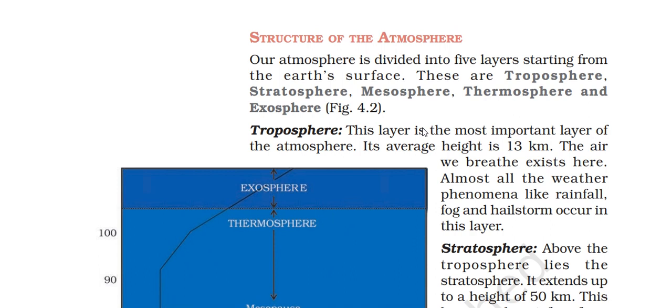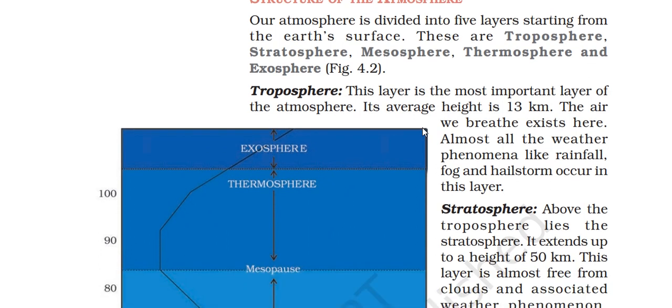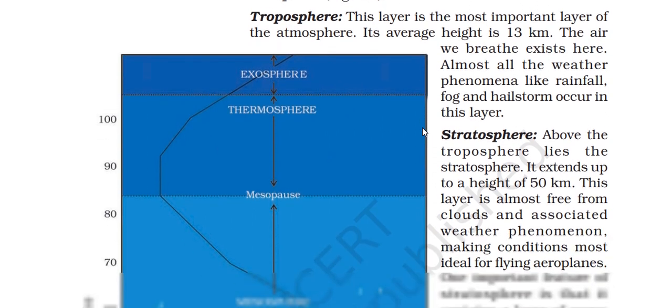Structure of the atmosphere. The atmosphere is divided into five layers, starting from the Earth's surface: the troposphere, stratosphere, mesosphere, thermosphere, and exosphere. Troposphere. This layer is the most important layer of the atmosphere. Its average height is 13 kilometers. The air we breathe exists here. Almost all the weather phenomena like rainfall, fog, and hailstorm occur here.